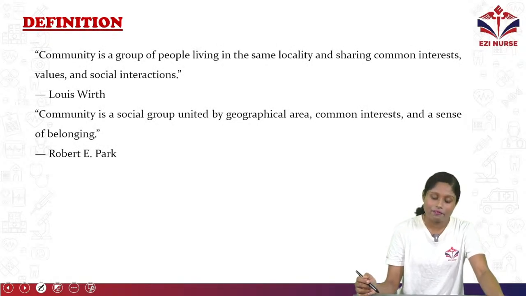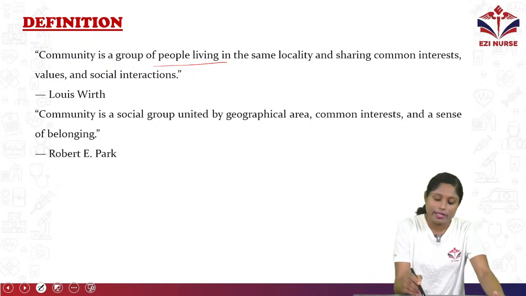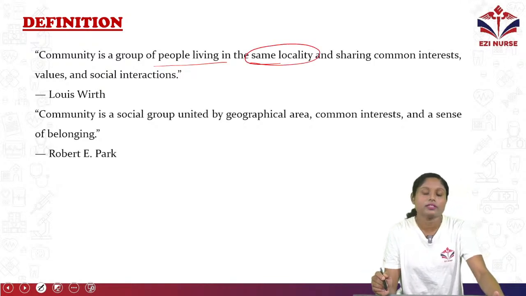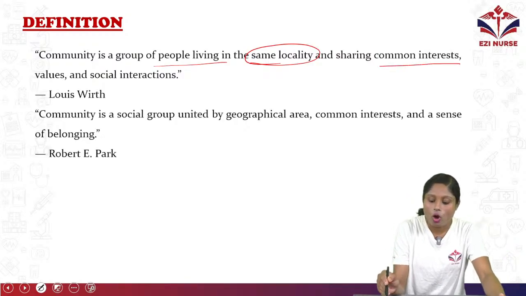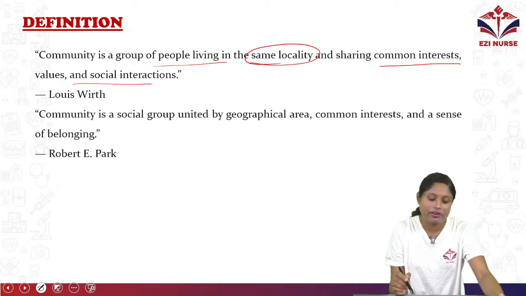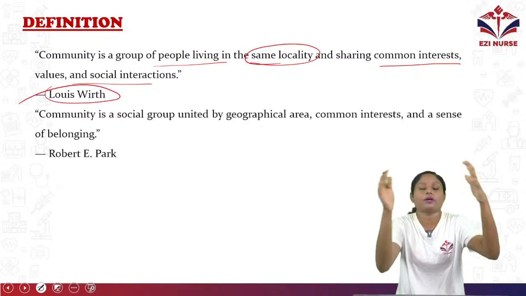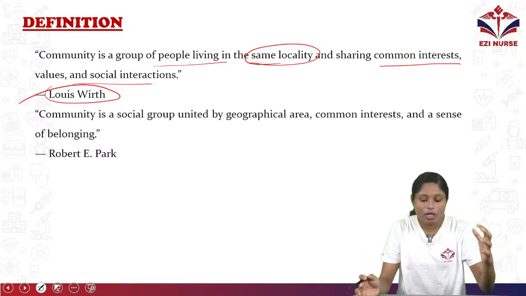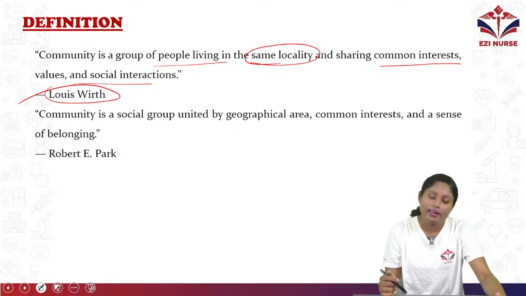Let's see the definition. Community is a group of people living in the same locality, sharing common interest, values and social interactions, by Lewis Worth. So it's a group of people staying in a particular locality, sharing common interest, values and social interactions.